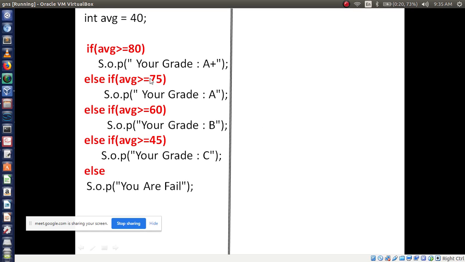Here I am using two statements. One is the else if ladder. You know very well about the else if ladder, right? Here I have written a piece of code. Will this code work perfectly or not? Let me know first. Please all of you read this code. This code will work.